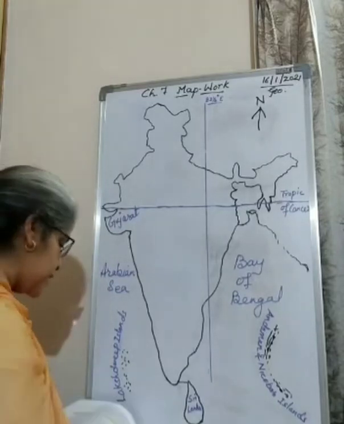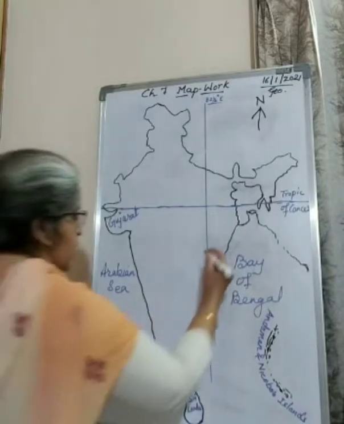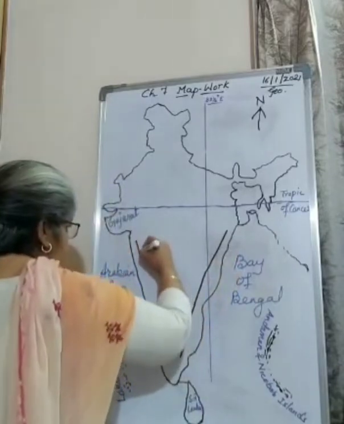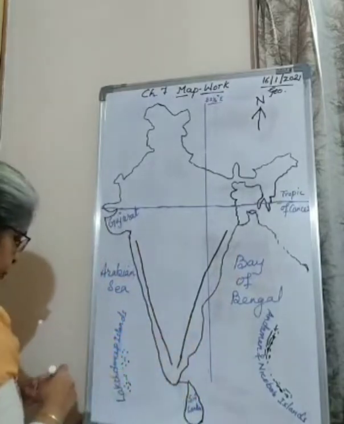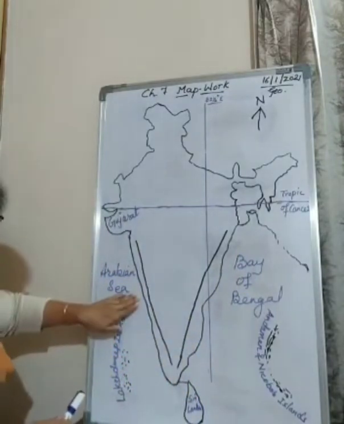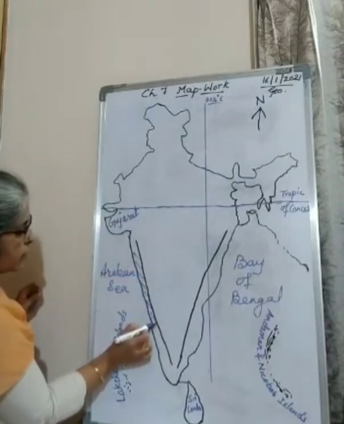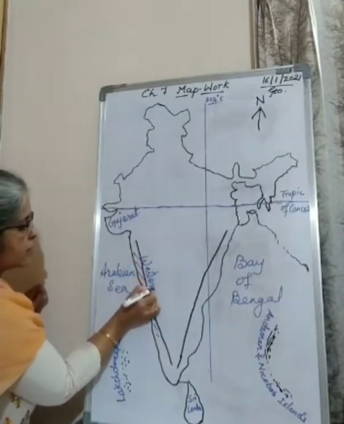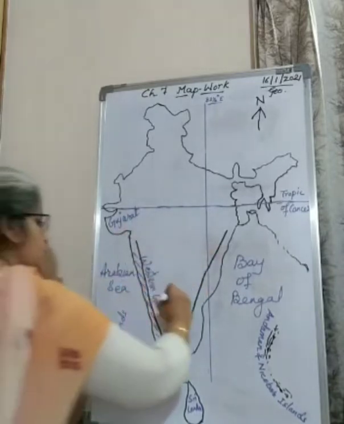Now, the next point is the Western Ghats and Eastern Ghats. If I draw the line like this, see, in the west we have the Western Ghats, and in the east, the Eastern Ghats.